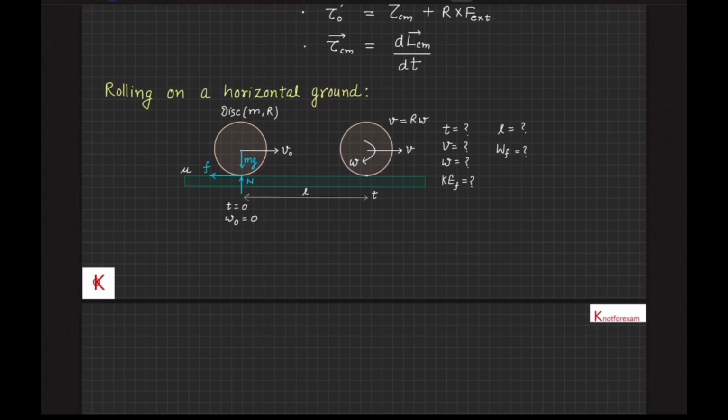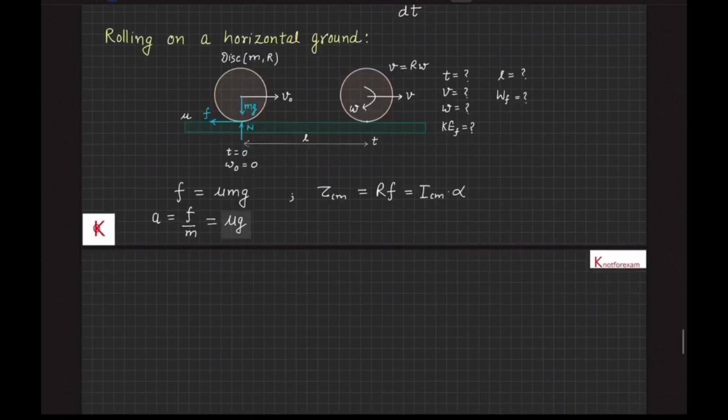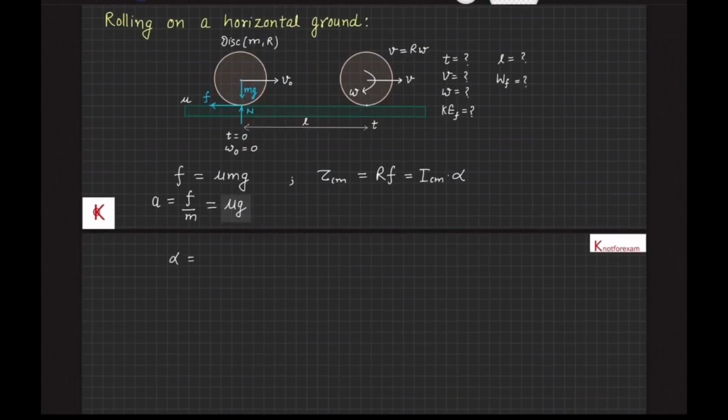Due to relative slipping, kinetic friction μmg starts acting, and so the acceleration of the center of mass is equal to F upon m, that is μg, and the torque of friction with respect to the center of mass is equal to R into F, that will be equal to I_CM into alpha. Also, friction will act until pure rolling starts, and we want to find out the time when pure rolling starts, the total length covered in this time, the work done by friction, also the linear velocity v, angular velocity omega, and the final kinetic energy of the rigid body.